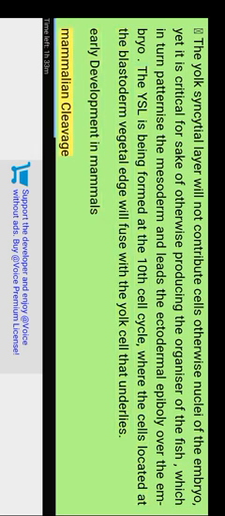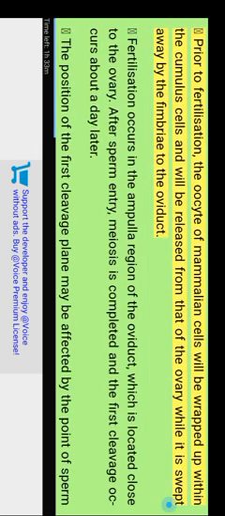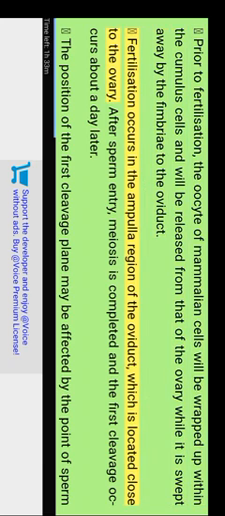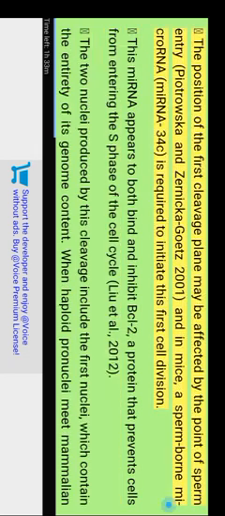Early development in mammals. Mammalian cleavage. Prior to fertilization, the oocyte of mammalian cells is wrapped within the cumulus cells and is released from the ovary while it is swept by the fimbriae into the oviduct. Fertilization occurs in the ampulla region of the oviduct, which is located close to the ovary. After sperm entry, meiosis is completed and the first cleavage occurs about a day later. The position of the first cleavage plane may be affected by the point of sperm entry.